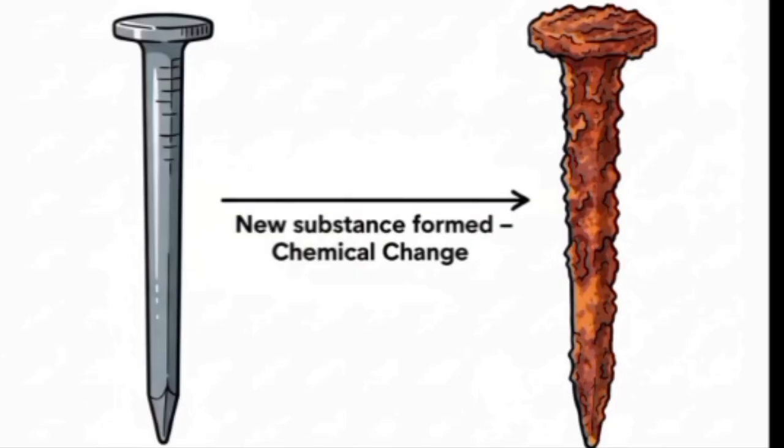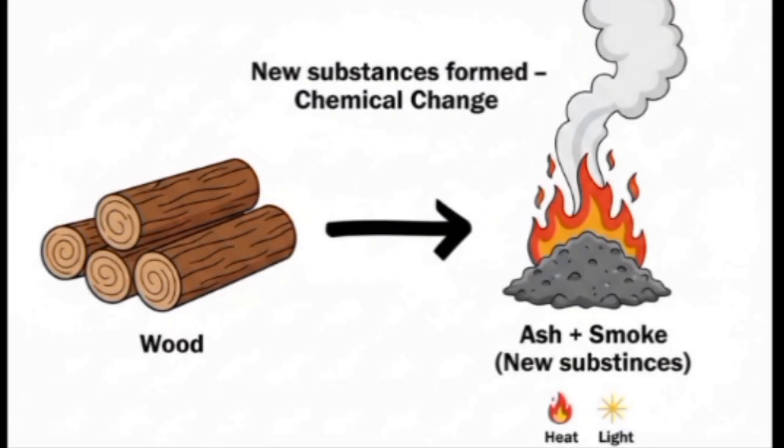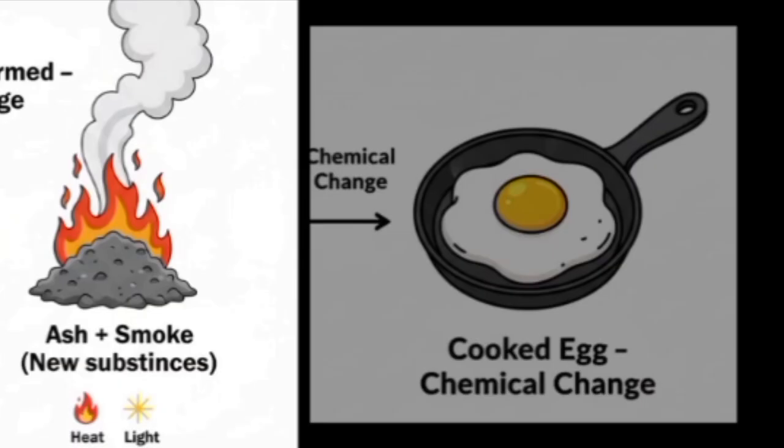Here you can see iron is changed into rust, and this nail is totally rusted and it cannot be turned back into original iron, so it is a chemical change. Here you can see wood is changed into fire, ash, smoke, heat and light, and all these substances cannot be turned back into wood. A new thing is formed and that is totally different. Its chemical composition is totally changed from the original wood, so it is a chemical change.